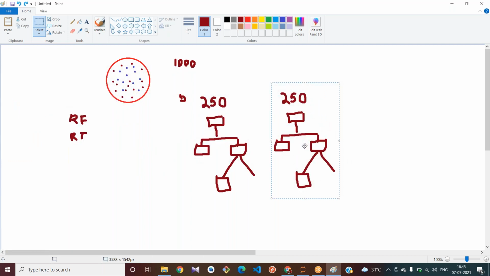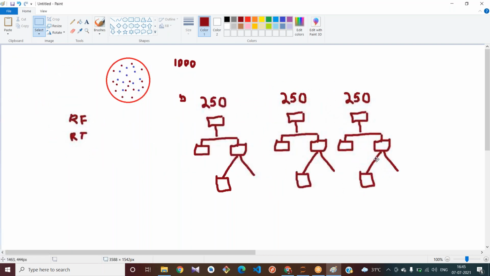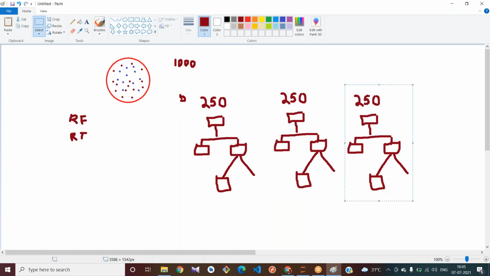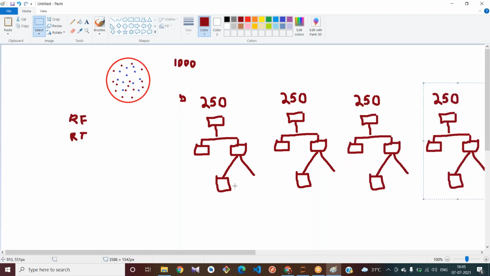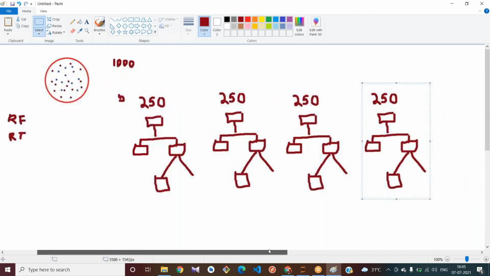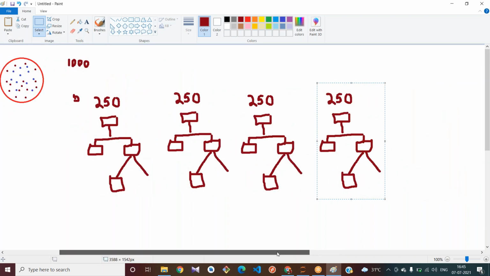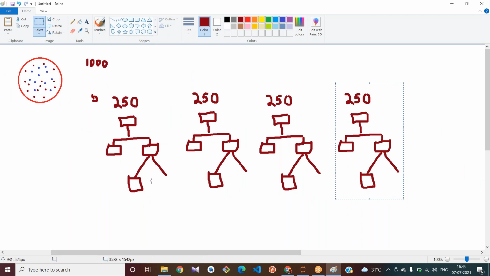This is one tree, and for the other samples, it has taken another 250 samples and built another tree, and for the other 250 samples, it tries to build yet another tree. By taking random rows of your data, it tries to build one decision tree. How the decision tree splits your data, I have already explained to you, right?